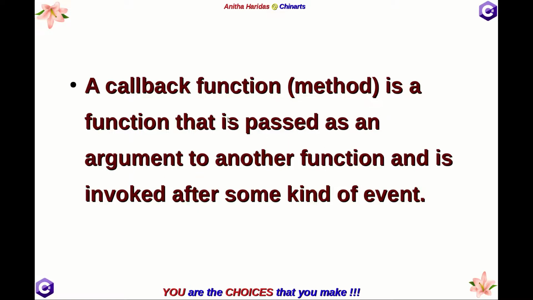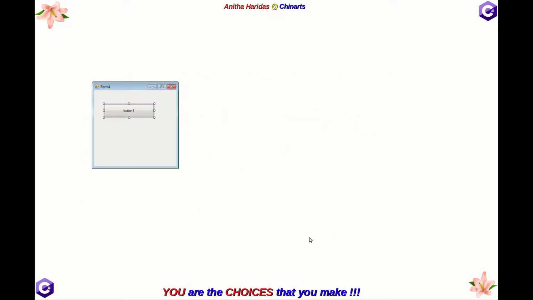Passed as an argument. So a method is now passed as an argument to another function, and inside that function the passed function will be invoked, maybe after some kind of event that is being triggered.